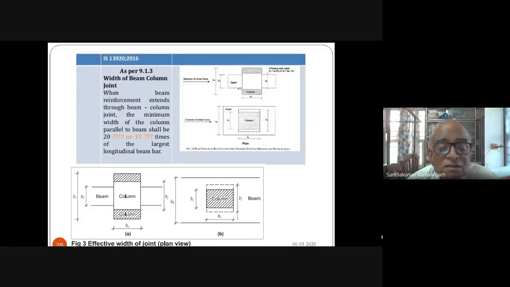Now there are two types of beam column joints that you may get. In type 1, the breadth of the column is more and the breadth of the beam is less. In type 2, the breadth of the beam is more and the breadth of the column is less. So for type 1 and type 2, you should have two different methods of calculating the joint width and joint length. You can now go to the previous slide.